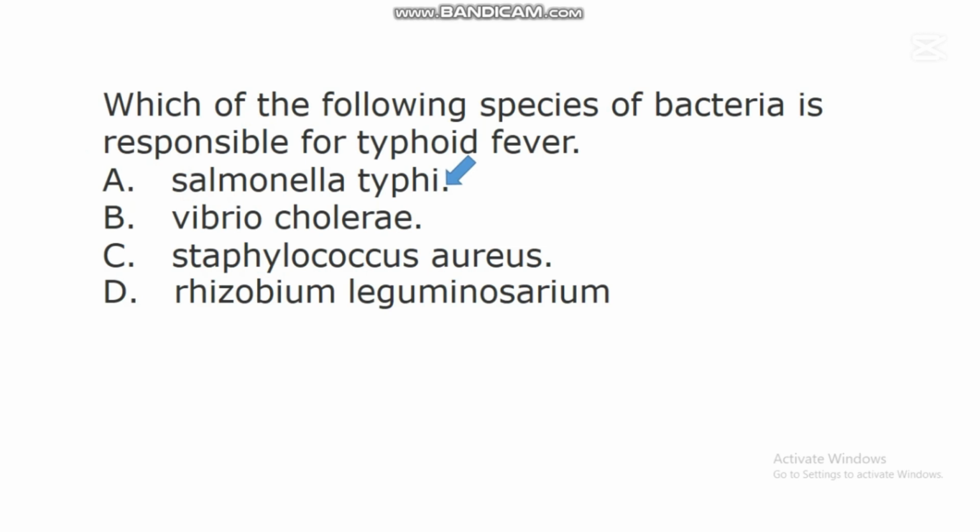When these bacteria get into the body system of an individual, they will begin to manipulate that organism, and at the end of the day they will cause a disease known as typhoid fever. Typhoid fever is also one of the waterborne diseases. It's a disease that an individual can contract by drinking contaminated water.